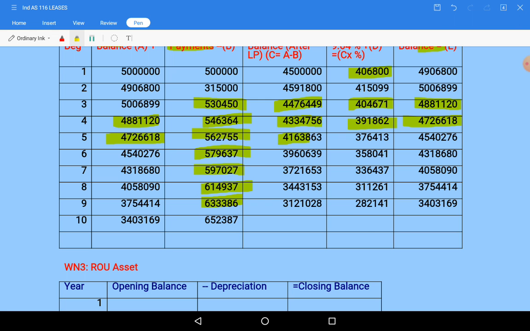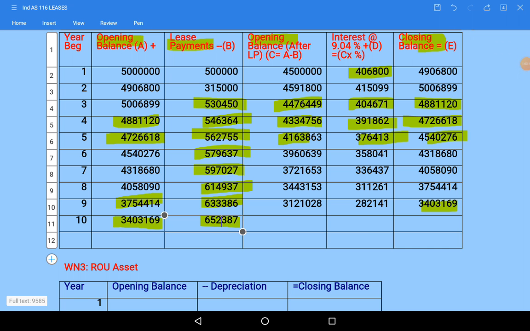Like this each year we are doing; till 9th year end I did. On the 10th year I have got 34 lakhs 3,169 as opening liability. From that in the 10th year we are paying lease payments at the beginning of the lease of rupees